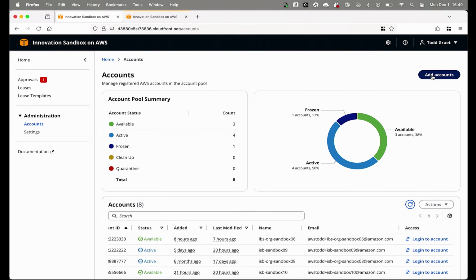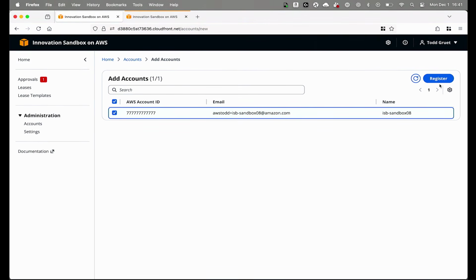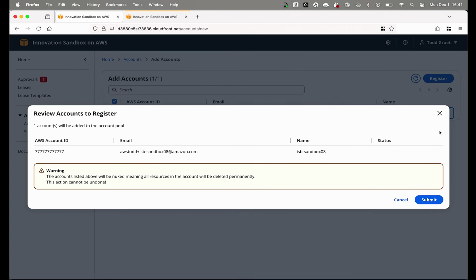If I want to add accounts to the account pool, again, maybe we're having a hackathon and we want to add 20 accounts for a short period, it's extremely simple. I'm going to click Add Accounts, and then any accounts that I have pre-created and moved, there's an entry organizational unit. Empty accounts, move them into the entry OU, and they would be available here. I'm actually going to register this account.